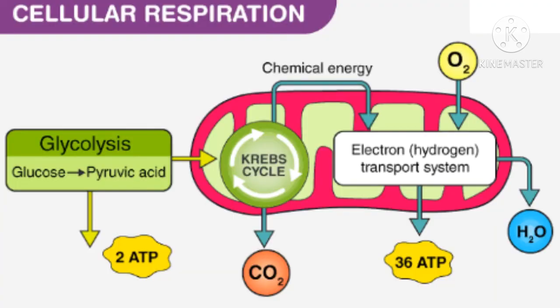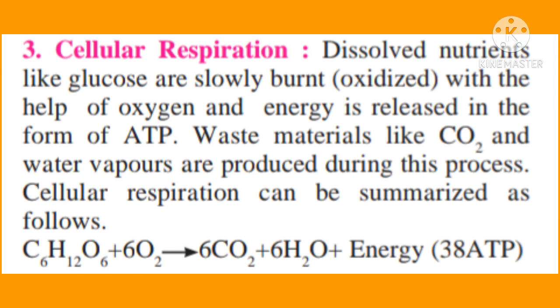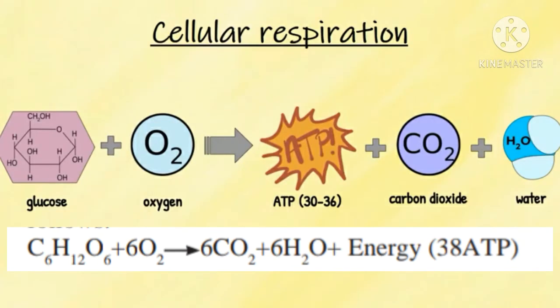Now the third one, cellular respiration. Dissolved nutrients like glucose are slowly burnt, that means oxidized with the help of oxygen, and energy is released in the form of ATP, that is, an energy carrying molecule. Waste materials like carbon dioxide and water vapors are produced during this process. Cellular respiration can be summarized as follows: glucose plus oxygen gives carbon dioxide, water molecule plus energy.